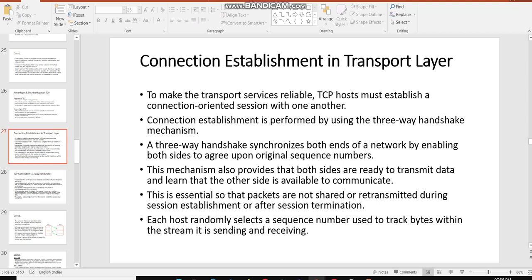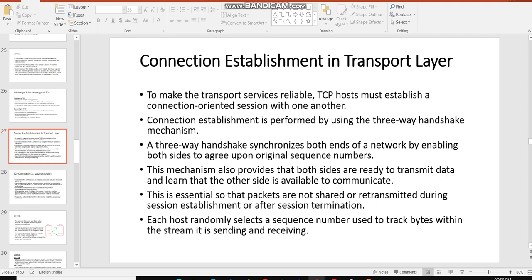This mechanism also provides that both sides are ready to transmit data and learn that the other side is available to communicate. This is essential so that packets are not shared or retransmitted during session establishment or after session termination.